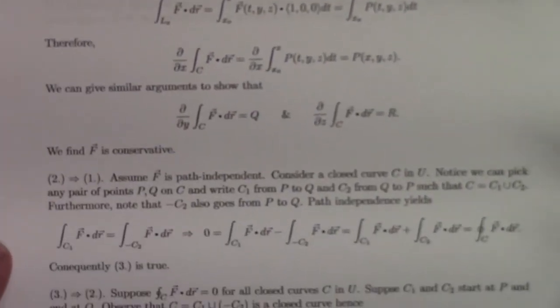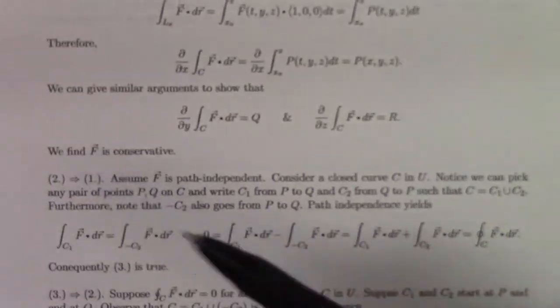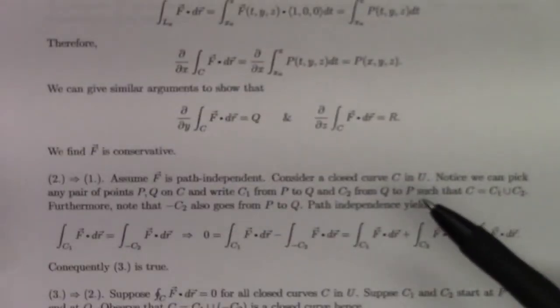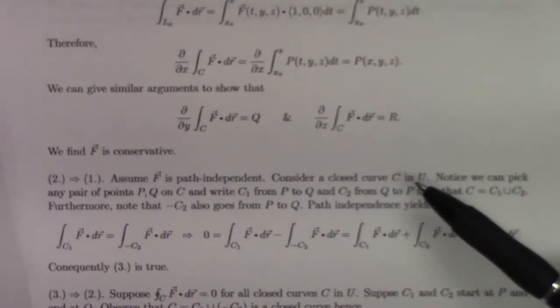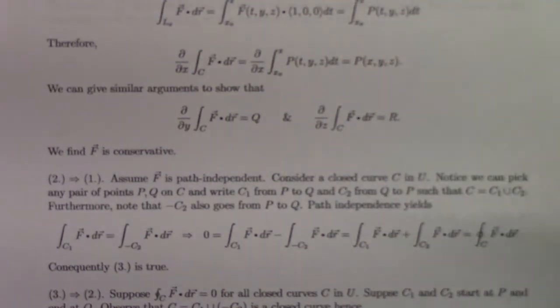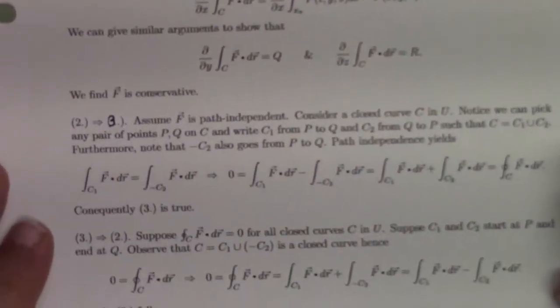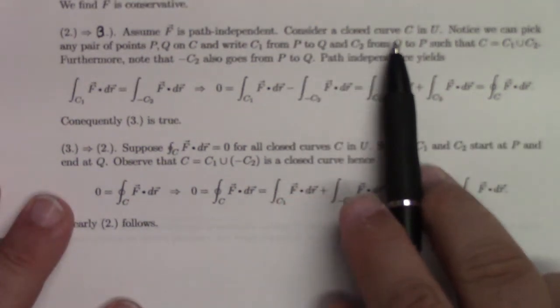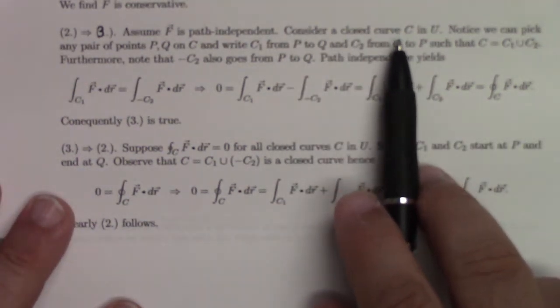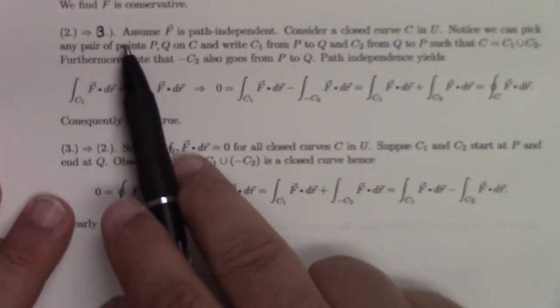2 implies 1. What? That feels wrong. This was 2 implies 1. I think that's a typo. Assume F is path, and I believe this is going to be 2 implies 3. 2 implies 3 would make more sense to me. Suppose F is path independent. Consider a closed curve. Yeah, this is 3. 3 is the integral around loops is 0. This is actually a good test question. Can you prove 2 implies 3?